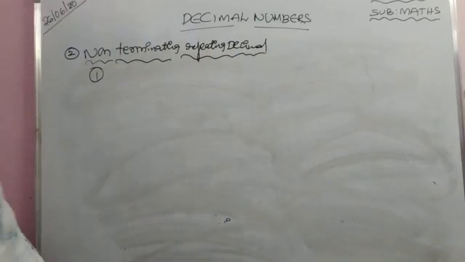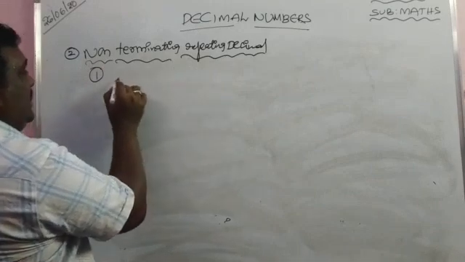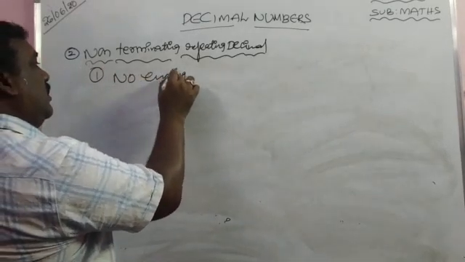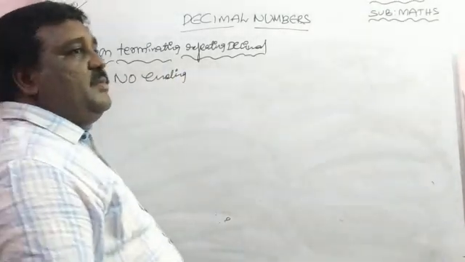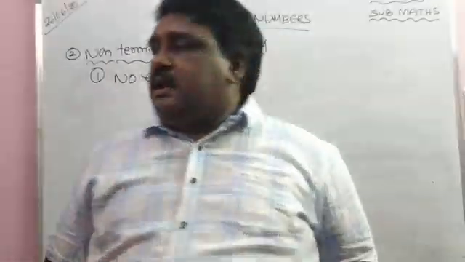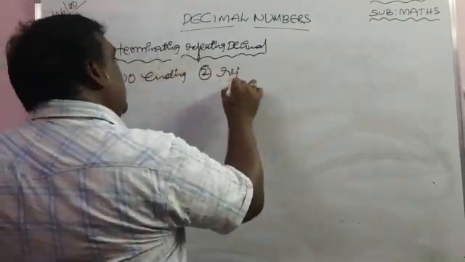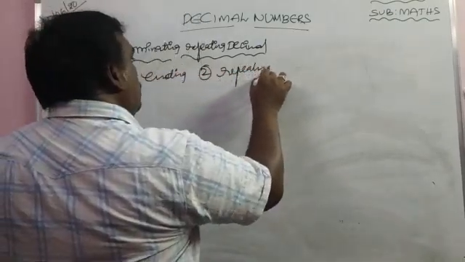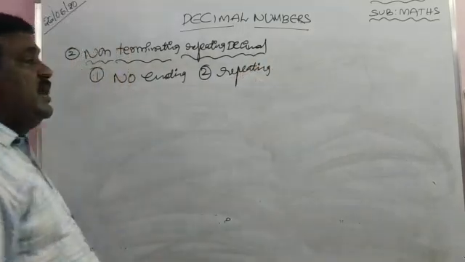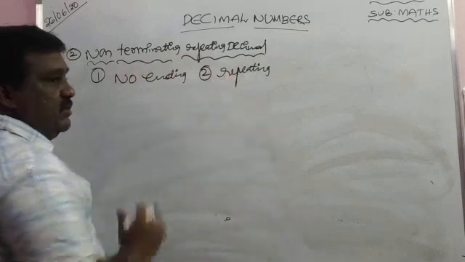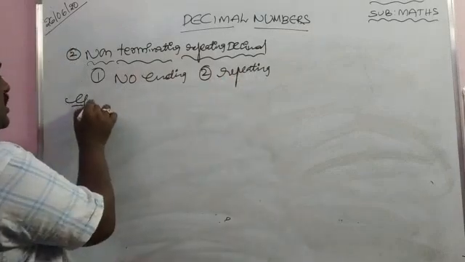Number 1, non-terminating means no ending. Number 2, repeating. Together it is a non-terminating repeating decimal: no ending, repeating.